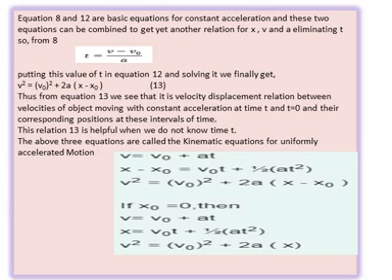Now if the starting point is the origin, in that case x naught will be taken as 0 and you will get the equations as v equals v naught plus at, x equals v naught t plus half at square, and v square equals v naught square plus twice of ax.